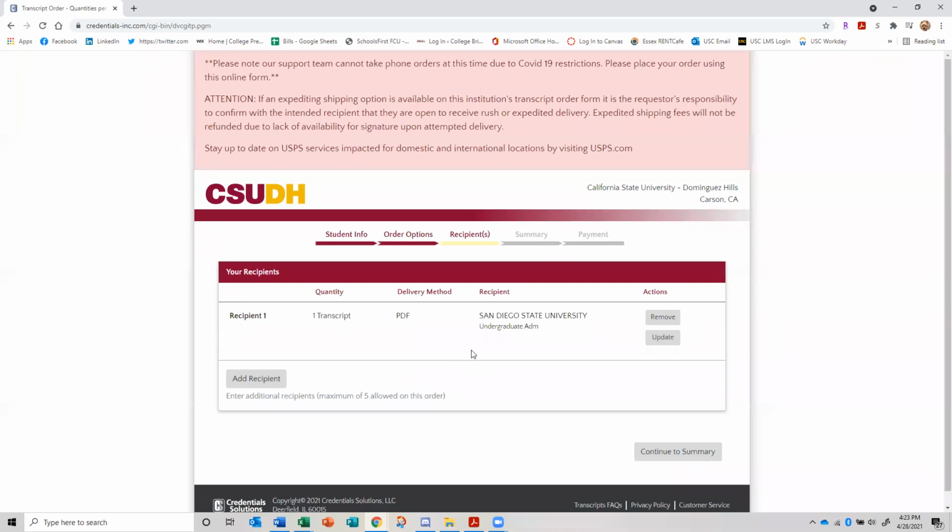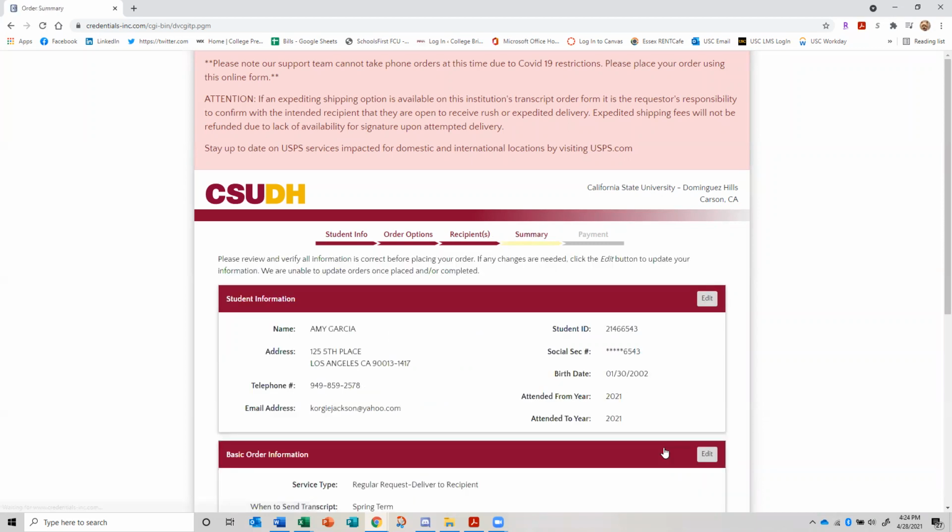And again, it's like, okay, we really want to make sure this is where you want to send it. And this would actually be if for some reason you needed to send a second one. I don't think you need to do that right now. But in the future, if you need to send multiple transcripts, you can do it all in one shot. So again, if you realize you made a mistake, like if you realize all of a sudden, oh, wait, no, this says graduate admissions, I wanted undergraduate, you can go back and fix it. Otherwise, we will continue to the summary.